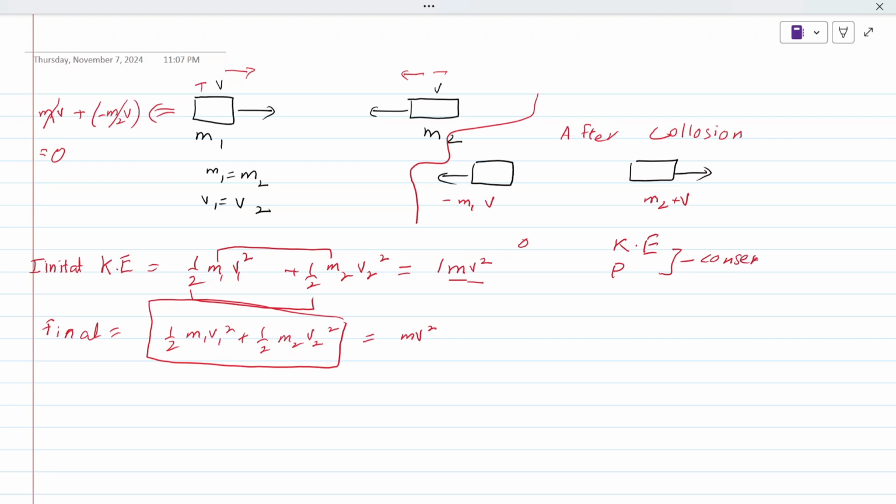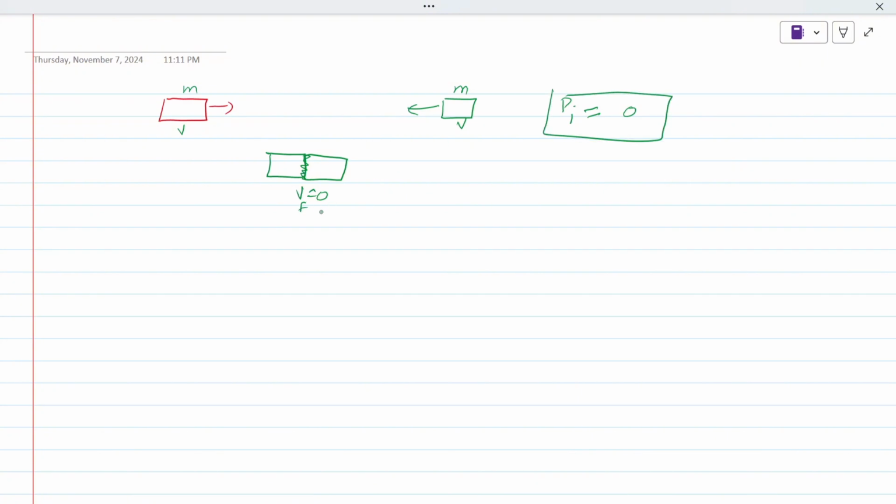But if we talk about another case, suppose that these bodies were not rigid. They are coming towards each other, they just smash each other and stop. First of all, if the masses are equal and the velocities are equal, the initial momentum was zero. And hence the final velocity is zero, so the final momentum is also zero. Momentum is conserved in this case.